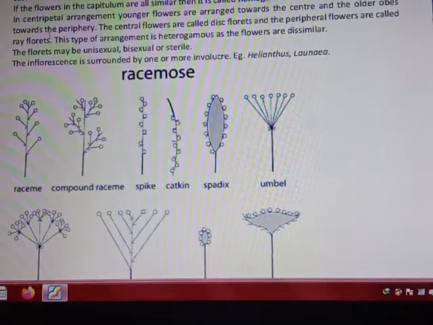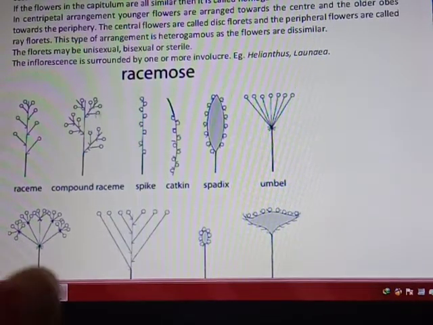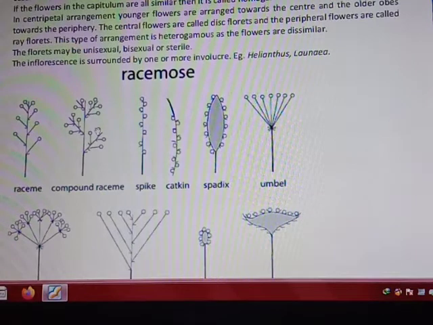Means that you can take one example. Suppose you have some round balls. When you arrange the larger round balls at the sides, and place smaller balls at the center, like this way, that pattern is known as centripetal.